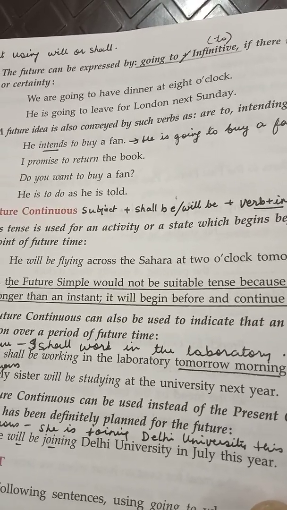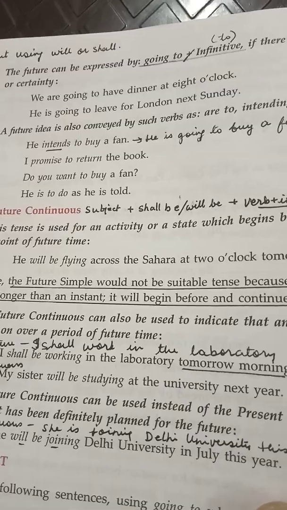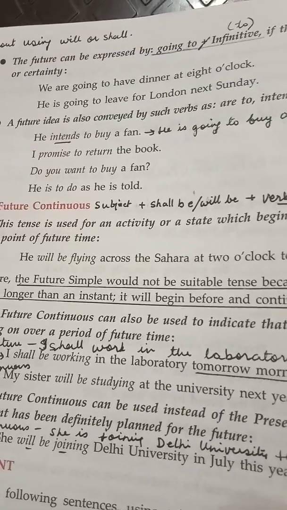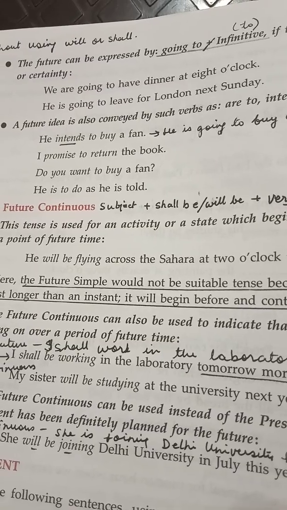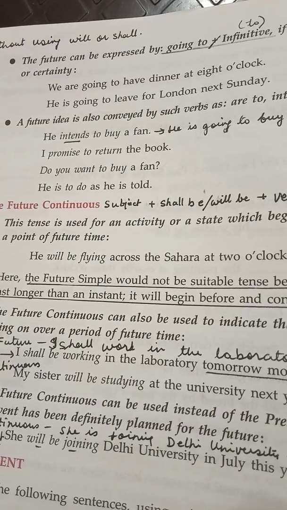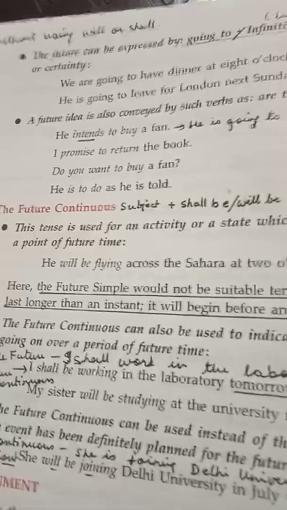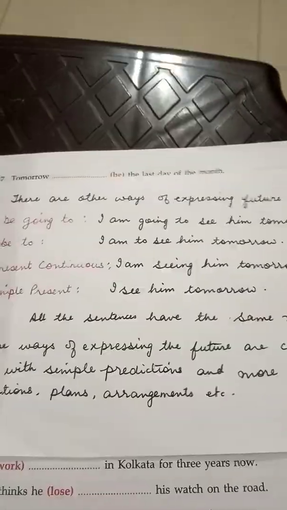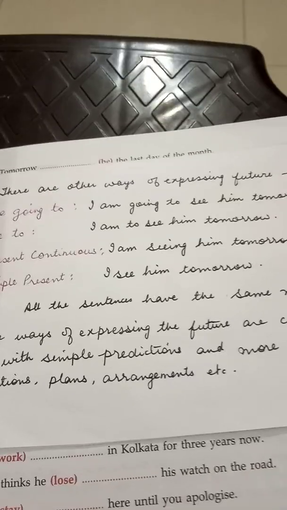I promise to return the book. That is in the future only. Do you want to buy a fan? Again in the future. He is to do as he is told. See, it is again in the future. So see children, there are other ways of expressing the future instead of using will or shall always.